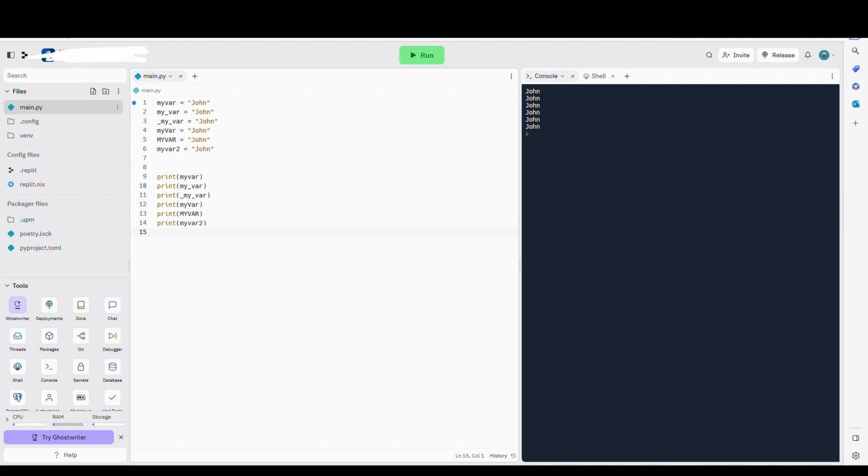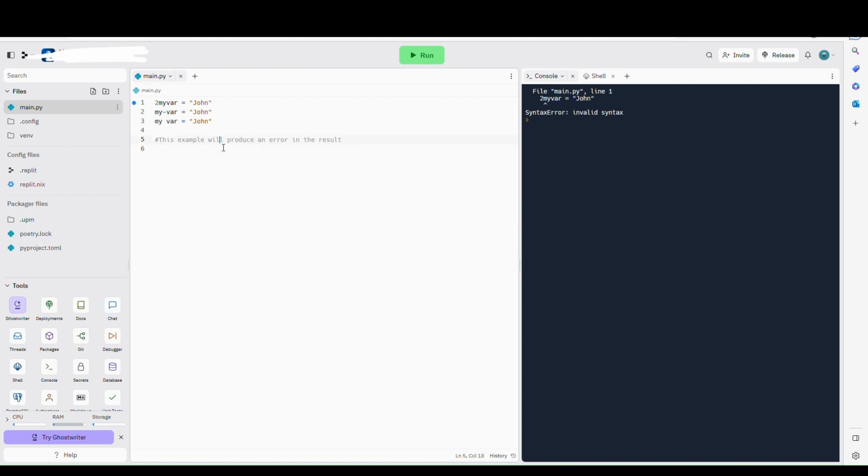A variable name must start with a letter or the underscore character. A variable name cannot start with a number. A variable name can only contain alphanumeric characters and underscores, A-z, 0-9, and underscore. Variable names are case-sensitive. Age, age, and AGE are three different variables. And a variable name cannot be any of the Python keywords.